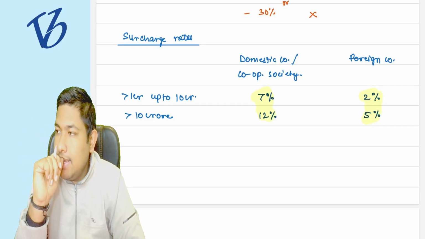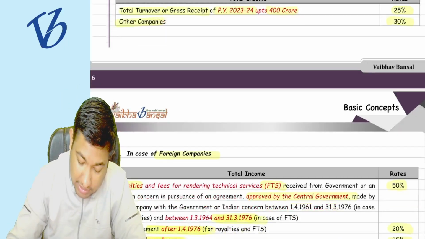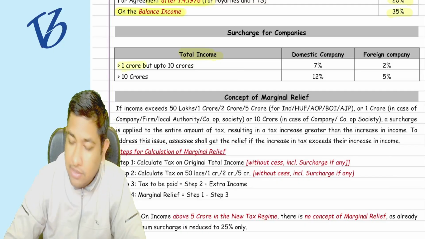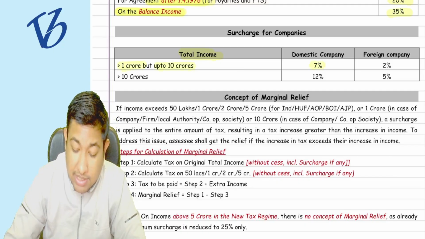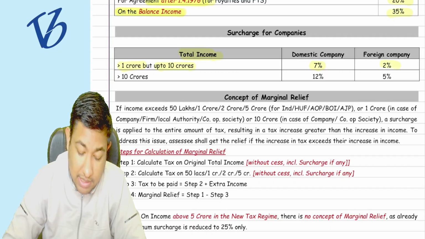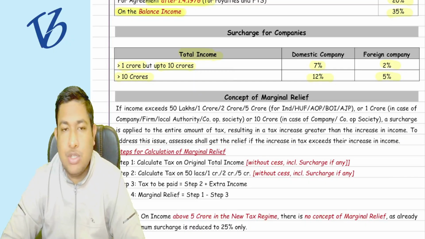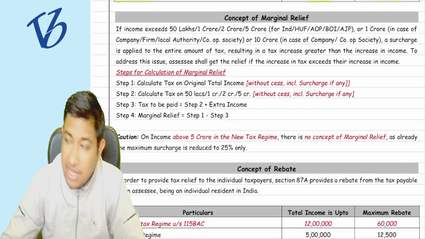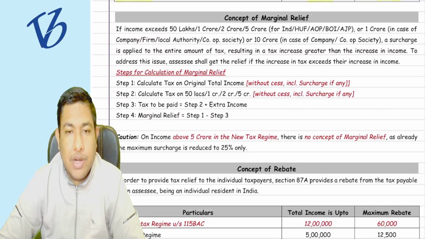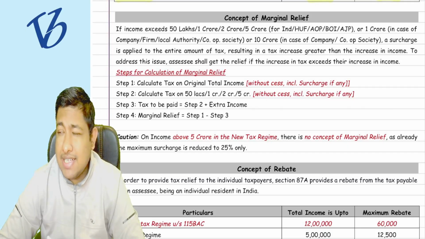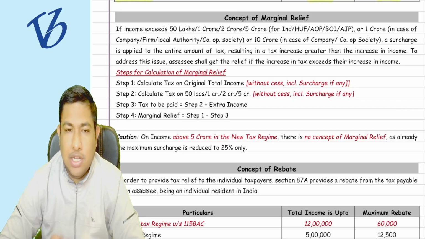Understood? Clearly, this is what is written, that if your total income is greater than 1 crore but up to 10 crore rupees, then 7% and 2%. If greater than 10 crore rupees, it's 12% and 5%. Understood or not? Tell me this. Shall I move forward with the concept of marginal relief? We will solve many questions in the next lecture. So till now, have you understood this or not?